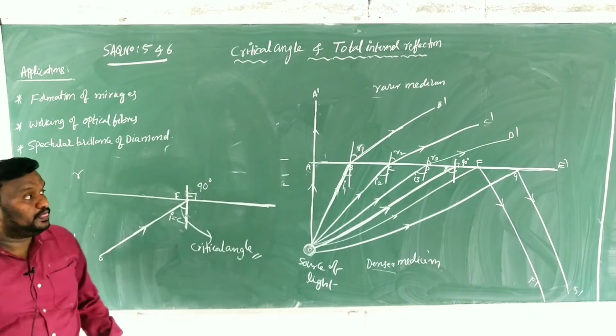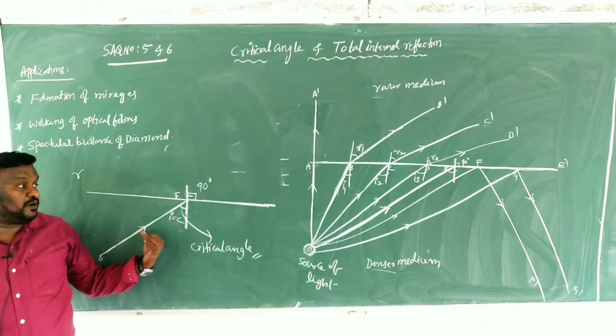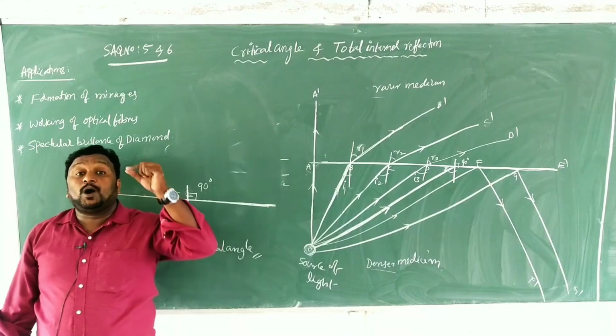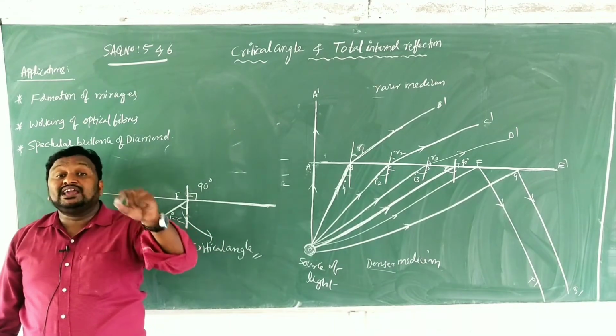Clear, children? Got my point? When the light ray is moving from the denser medium to the rarer medium, for which angle of incidence, the angle of refraction becomes 90 degrees.